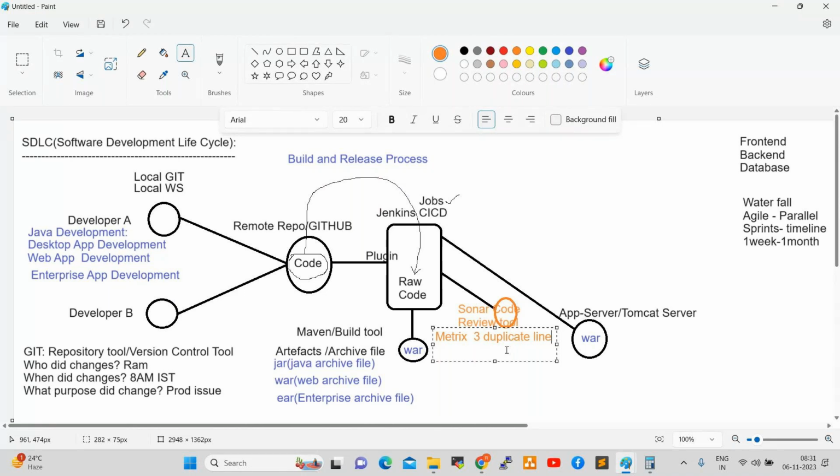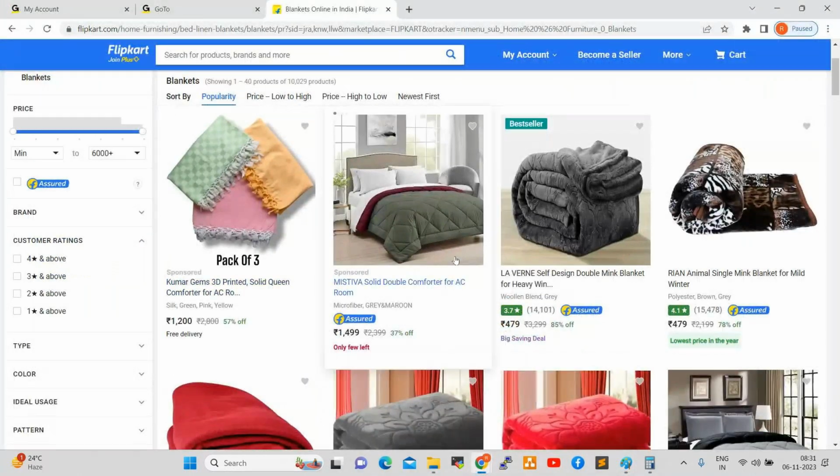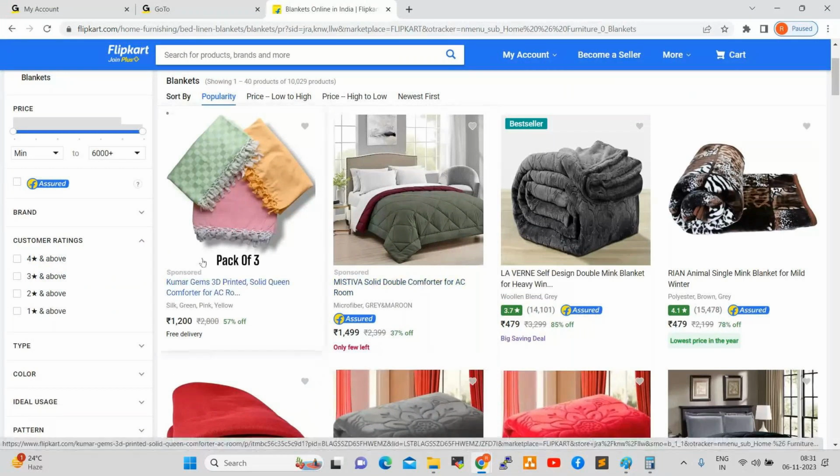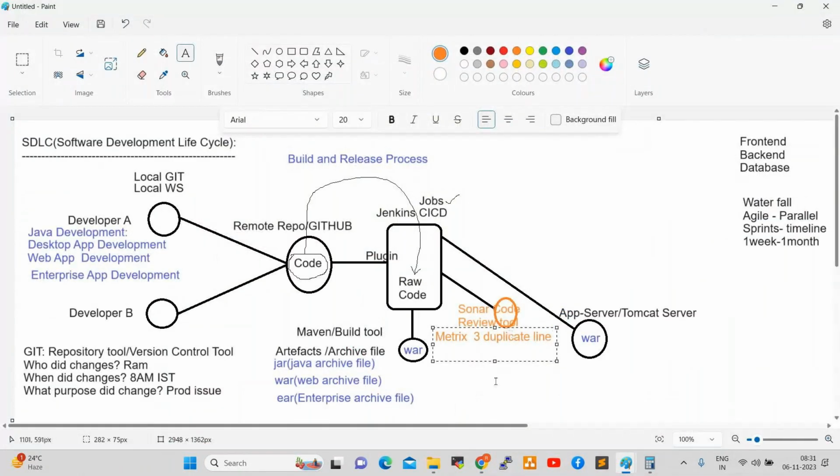They will fix that. For example, take Flipkart. In the Flipkart application, if any duplicate lines are there, what will happen? This product will display three times, this pricing will display three times, this offer will display three times. That is why Sonar will always scan and review duplicate lines and errors. Sonar is a standard tool to review code standards. Every project team maintains some code standards, and as per their metrics, Sonar will review the code and show you the errors and duplicate lines.